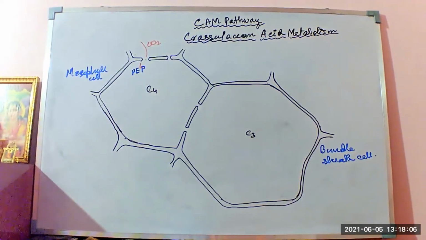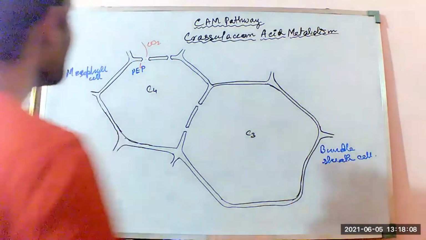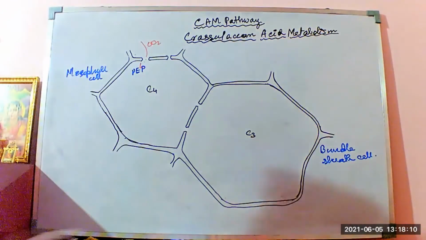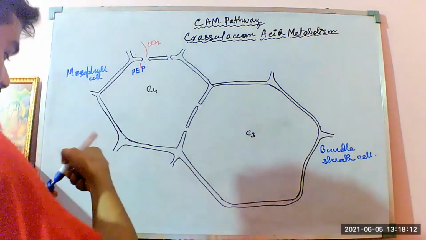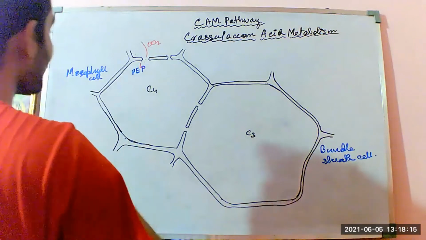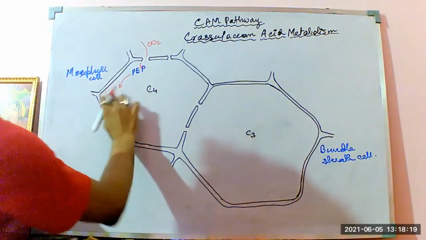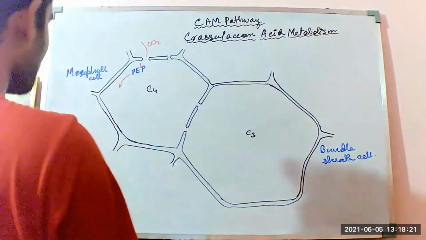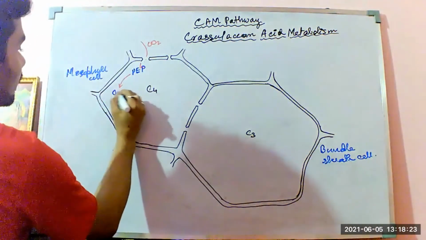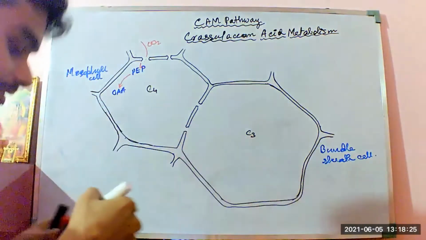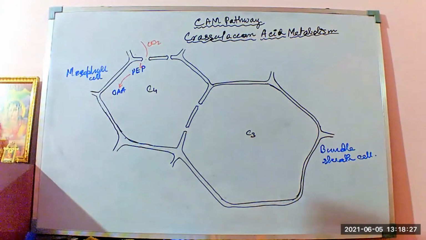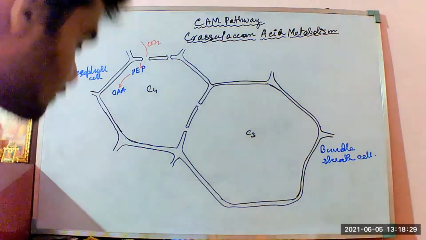Now this phosphoenolpyruvate, in the presence of the enzyme phosphoenolpyruvate carboxykinase, gets converted to oxaloacetic acid.